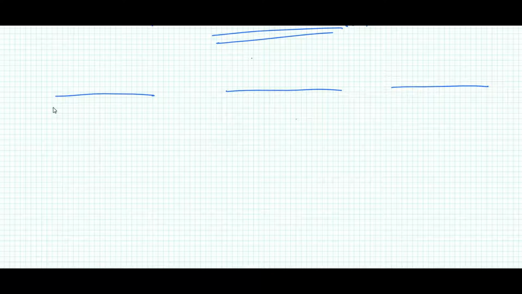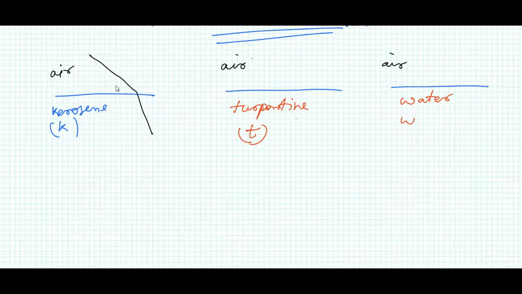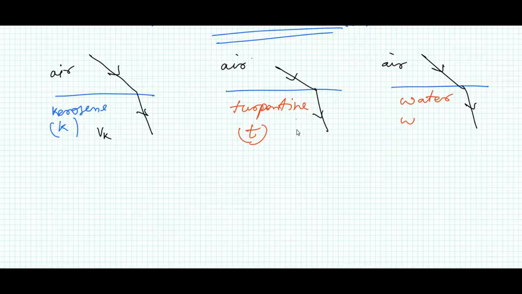This is kerosene, I am writing K here. This is turpentine, I am writing T for turpentine, and this one is water. This is air, as usual a reference medium. Light is traveling like this. The velocity of light in kerosene is Vk, in turpentine is Vt, and in water is Vw.